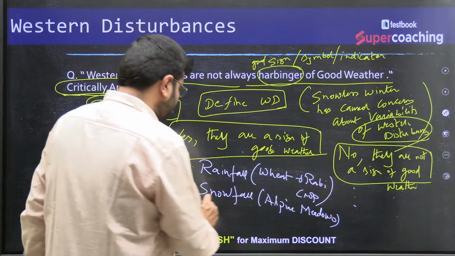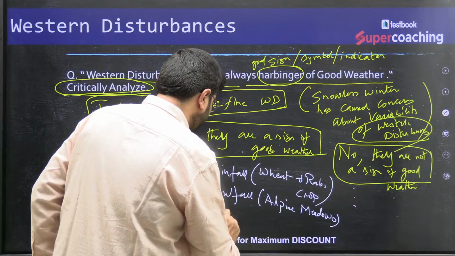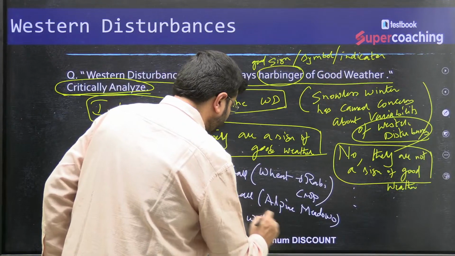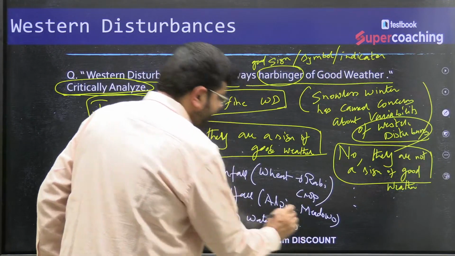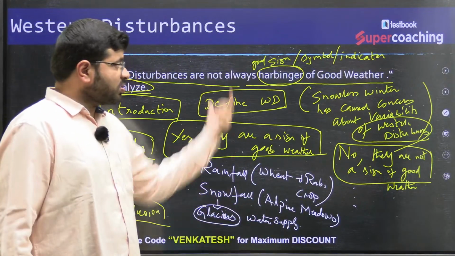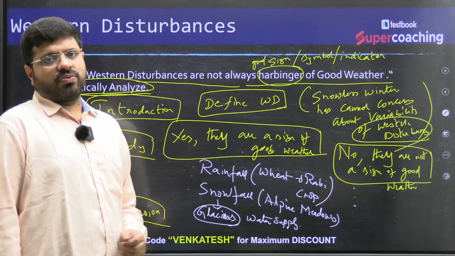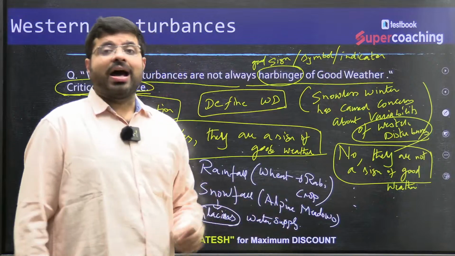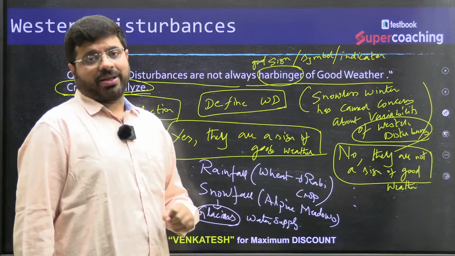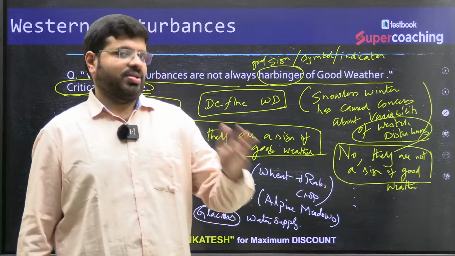This snowfall is also crucial for our glacial water source, for our glaciers, and that is crucial for our water supply. You can associate it with the main source of Western disturbance, and then drag it towards the glaciers and water supplies. This language, alpine meadows, rainfall, wheat, Rabi crop, is what is expected when you write, and where you can differentiate between a top answer and a very good answer.